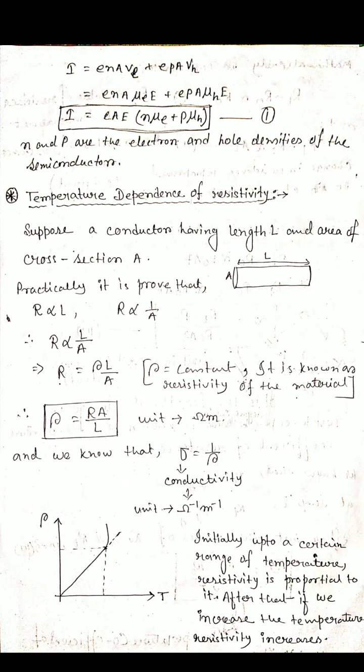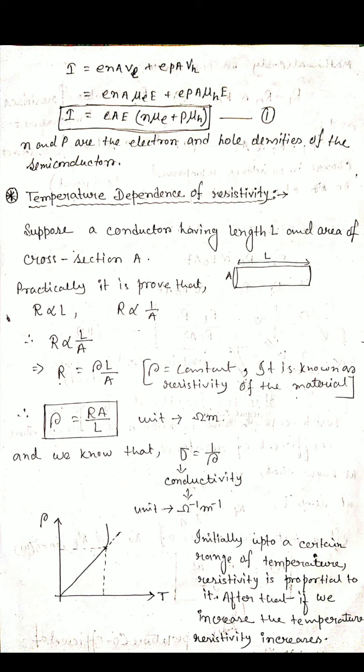Now if we plot a graph between the temperature and the resistivity for a conductor, what do we get? Up to a certain region, if temperature increases, resistivity also increases, because resistance increases, and if resistance increases, that means resistivity also increases. Up to a certain region, temperature and resistivity are proportional.